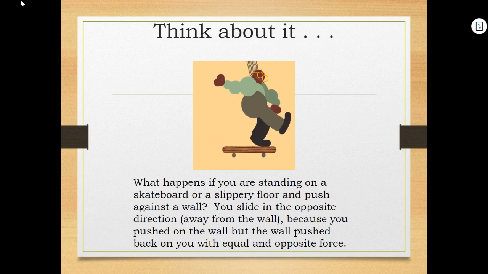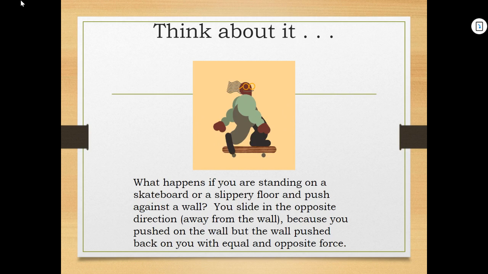You slide in the opposite direction away from the wall or away from where you're kicking because you push on the wall, or in this case of the skateboarder, they're pushing on the ground forward, but the wall or the ground is pushing it in the equal and opposite direction, right? With equal and opposite force. So again, kick back on the skateboard, you get propelled forward on the skateboard.